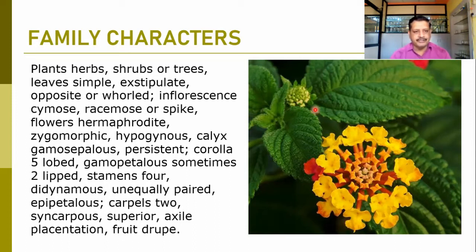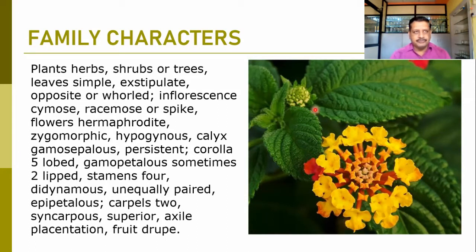They are zygomorphic in nature. Rarely we find actinomorphic flowers, but in the family it is typically a zygomorphic corolla. Then the hypogynous condition is observed, that is, the ovary is superior, calyx gamosepalous, corolla gamopetalous. They are five-lobed and the calyx is mostly persistent at the fruit level. The gamopetalous condition sometimes shows a two-lipped nature, as this is a member of Lamiales. Here you can observe the bilipped condition reappears. So a two-lipped, gamopetalous corolla can be observed.